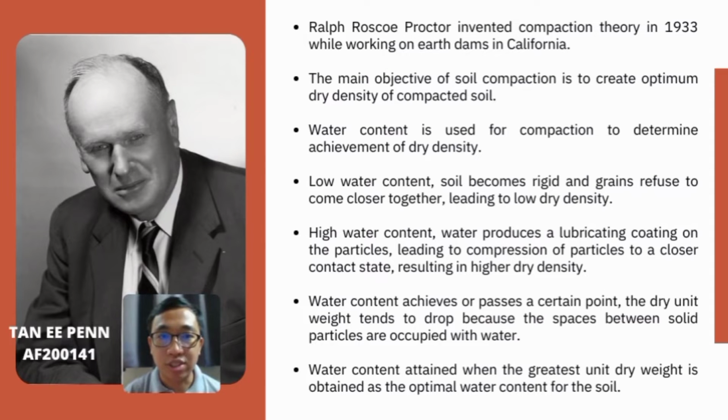Ralph Roscoe Proctor invented compaction theory in 1933 while working on earth dams in California. The main objective of soil compaction is to create the optimum dry density of compacted soil. Water content is used for compaction to determine achievement of dry density.